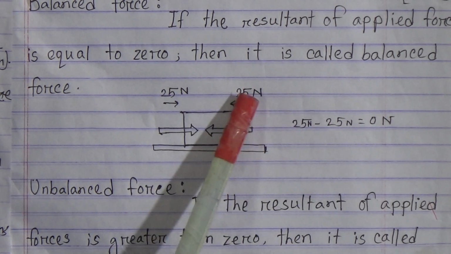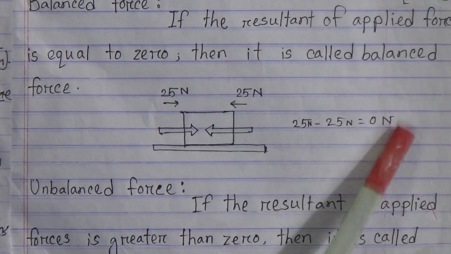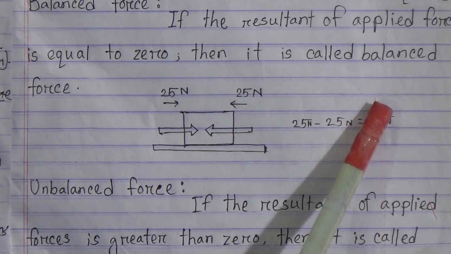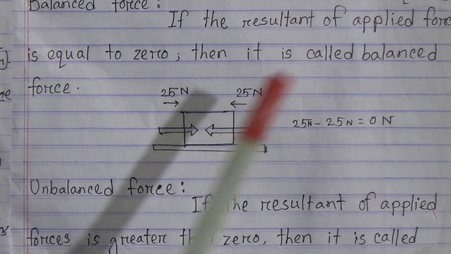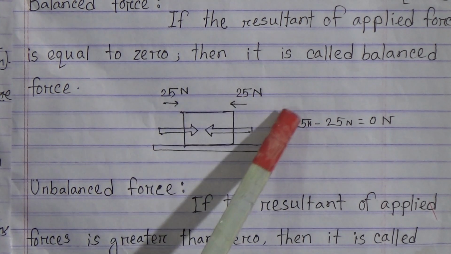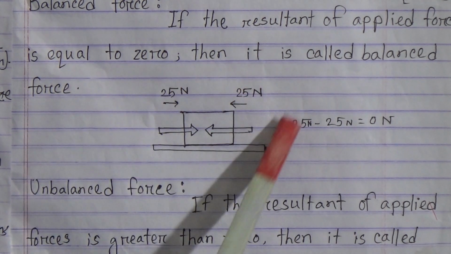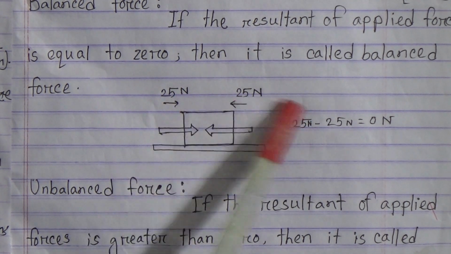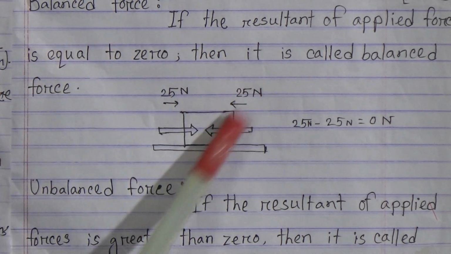That means 25 Newton minus 25 Newton, that is 0 Newton. That means the resultant of applied forces is equal to 0. So this is an example of balanced force. Here two forces are acting in opposite directions, cancelling their actions and producing a balanced condition. So this is the balanced force.